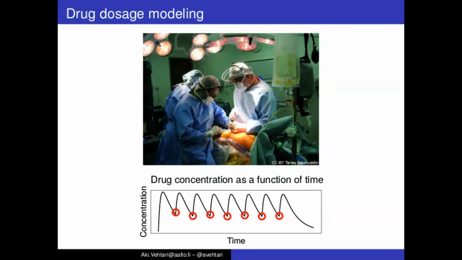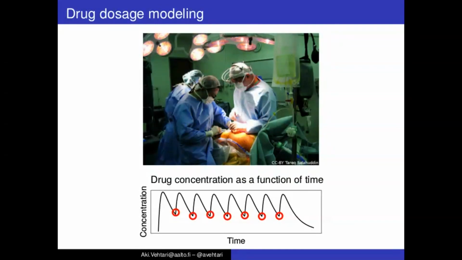When the body gets a foreign organ, it recognizes that it's foreign and tries to reject it, but we can use these immunosuppressant drugs to cool down the immune system. At the same time, we want to have enough of this drug in the body that the organ is not rejected, but on the other hand, we don't want to shut down the immune system completely, or otherwise there might be other problems.